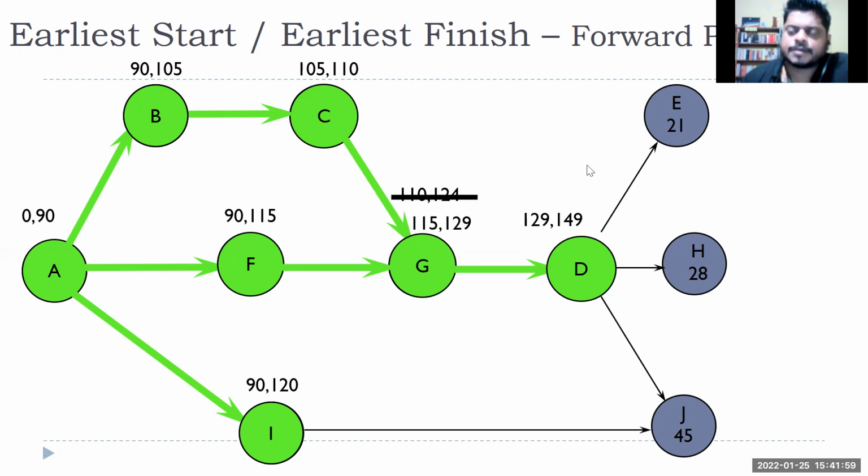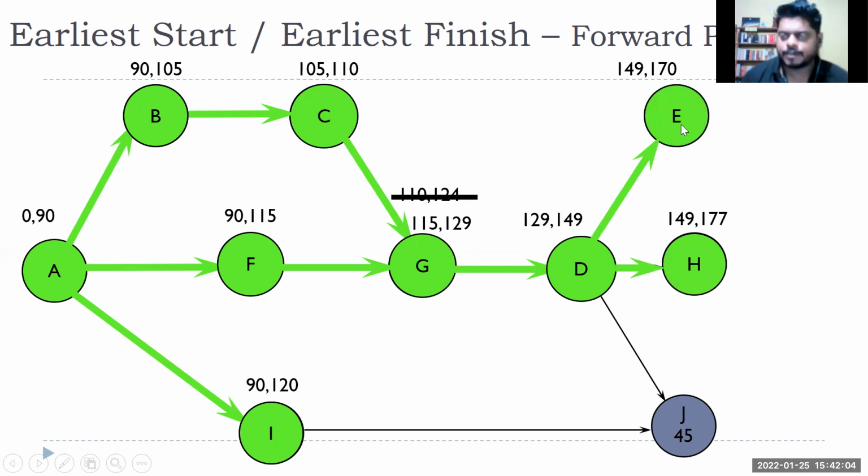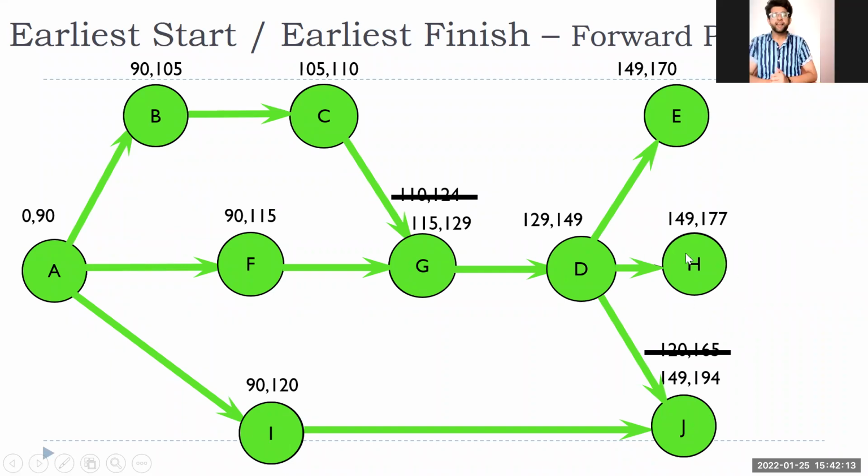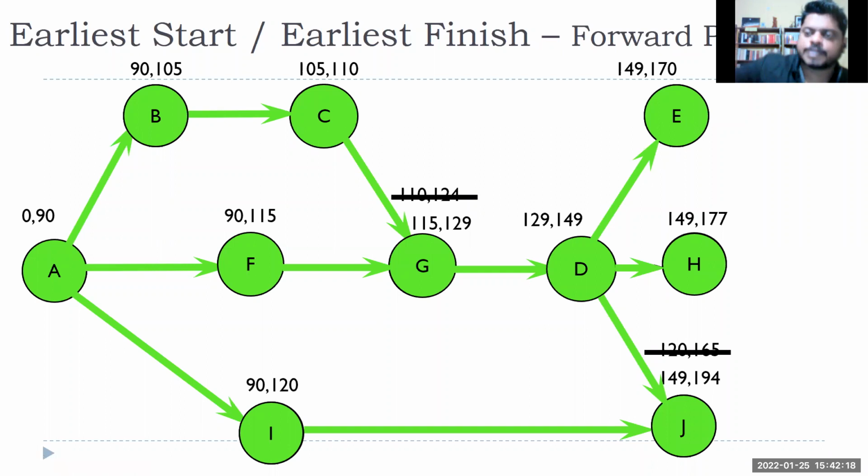Now for each of them, depending upon the time duration of each of those activities, it is 45. So 149 plus 45, right? Now what happens? You have to find out the final early finish for all those activities. I now have early start and early finish for all the activities. But what I have to find out now is the early finish for my project, which is the earliest date by which my project will get completed. Which one do you think?